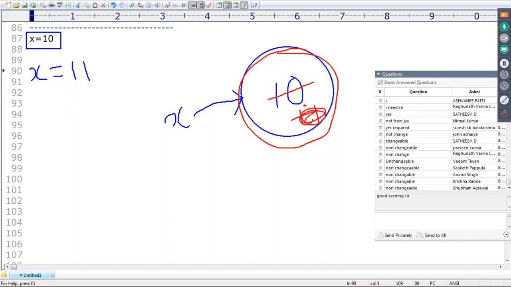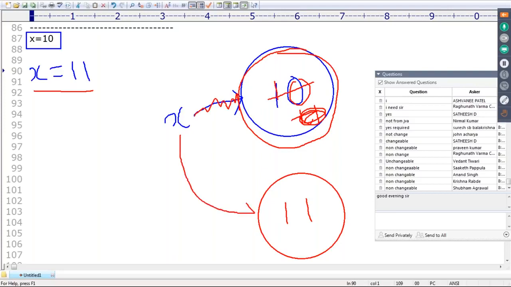Remember this, you can't. This value is always final, 10 only. But still I'm trying to change. What will happen is, a new object will be created with the value 11. Now onwards, this link will be gone. x is pointing to the new object, and the old object is eligible for garbage collection.